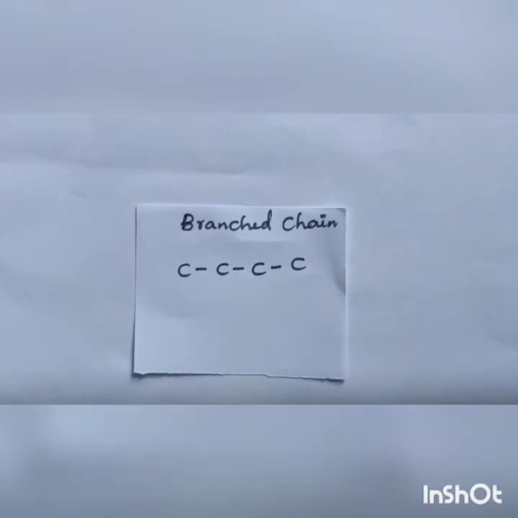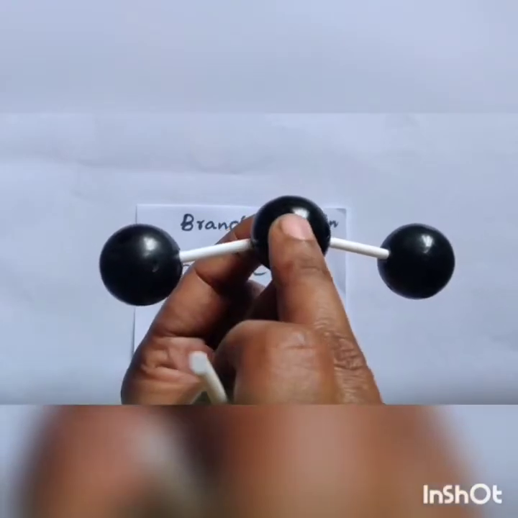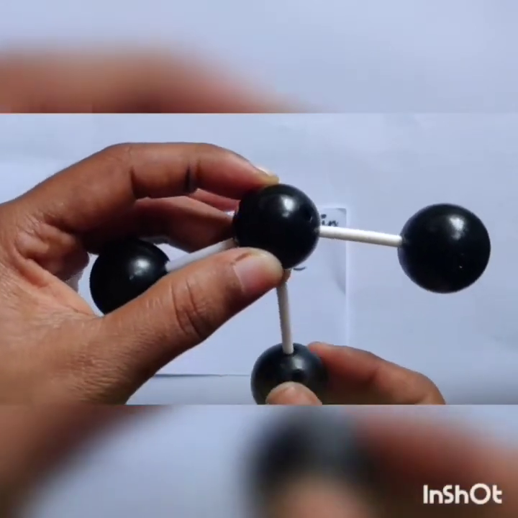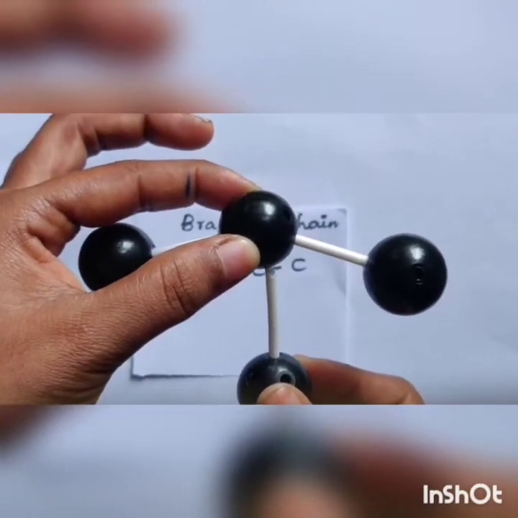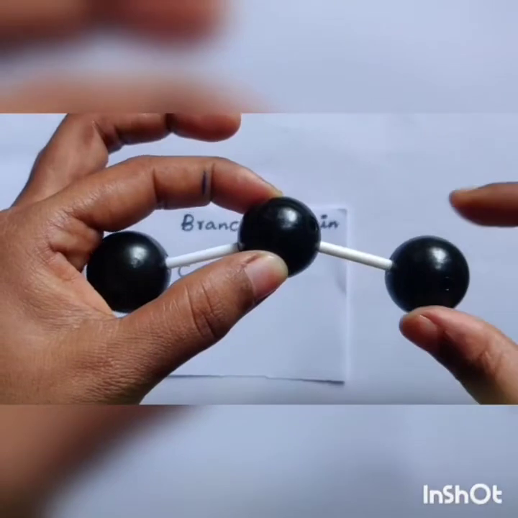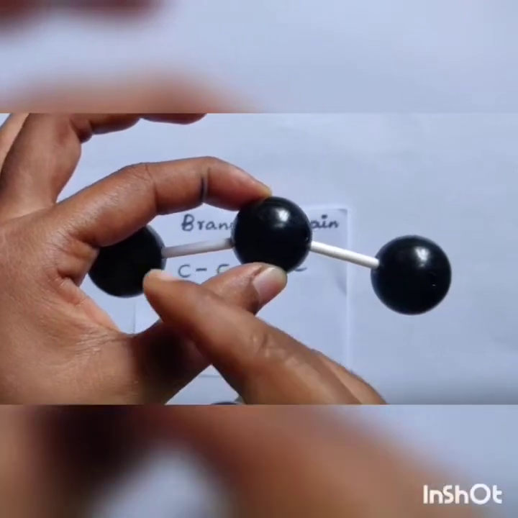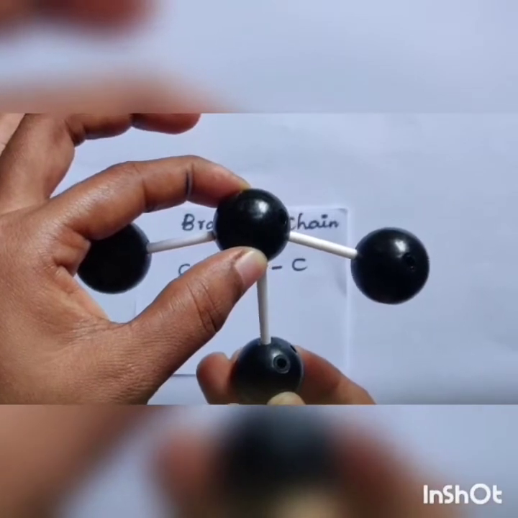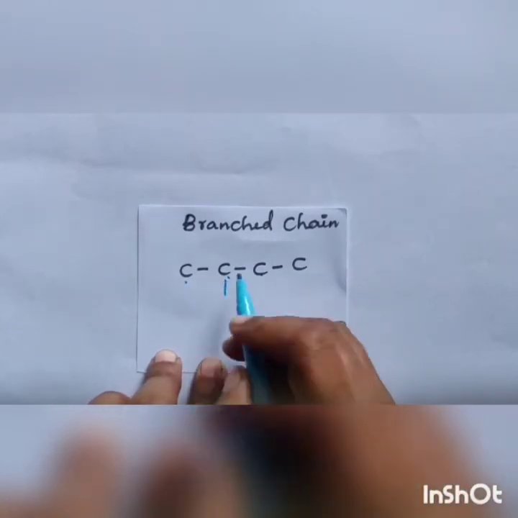Next one is branched. Here you can see in this stick and ball model, this is straight: carbon bond, carbon bond, carbon. If one more carbon is attached to the middle atom like this, this becomes the branch. If you take this as a tree, to the main trunk, the branching is nothing but a branched chain. So here carbon, carbon, carbon, carbon. I'm going to attach one more carbon here.